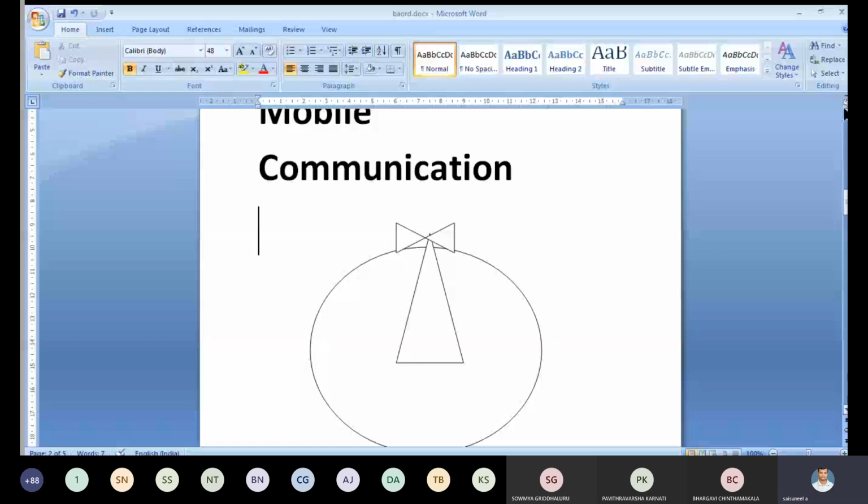How do we overcome these three drawbacks? By using cellular mobile communication. What is meant by cellular mobile communication? Here we take this total large area and divide it into small regions. Each small region is called a cell.